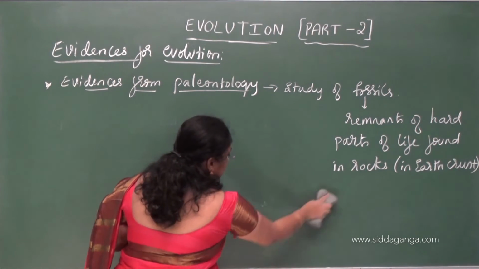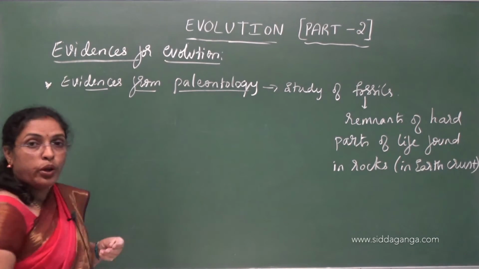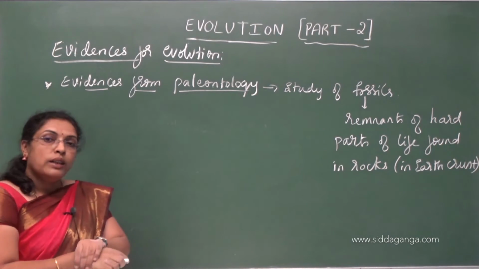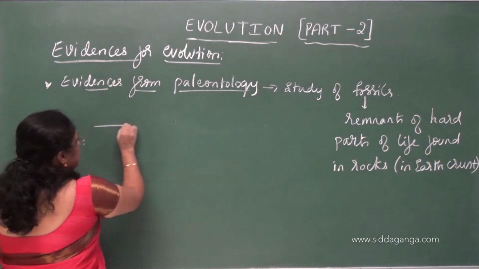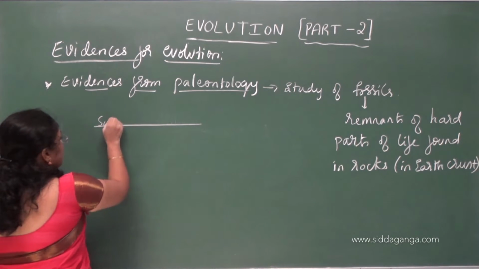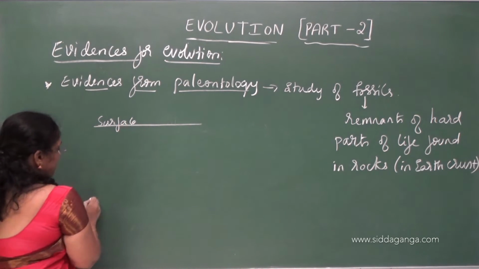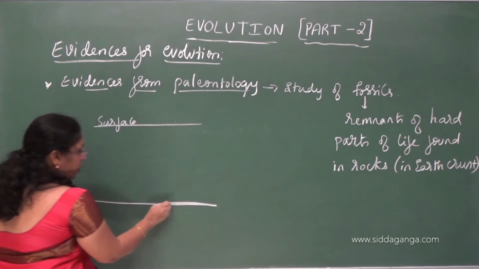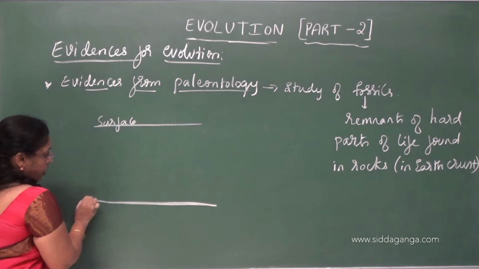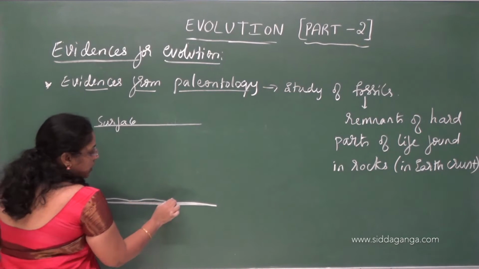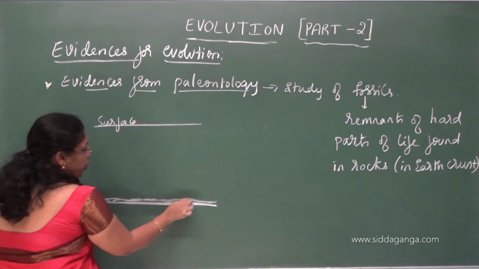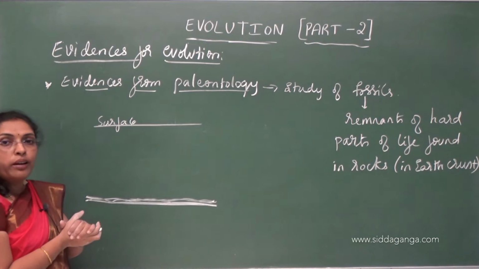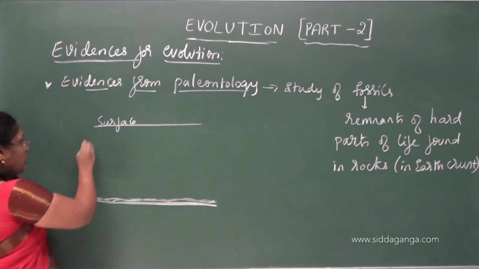Then, see, these fossils were formed when sediment of rocks is formed like this. This is the surface of earth. This is the bottom layer. Every year a layer of rock sediment is formed by the process called mineralization of rocks.